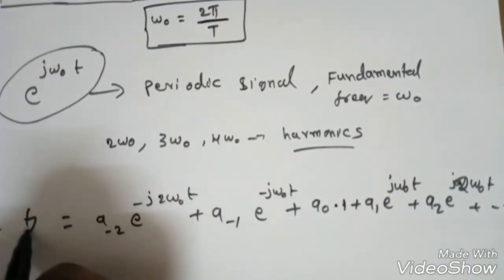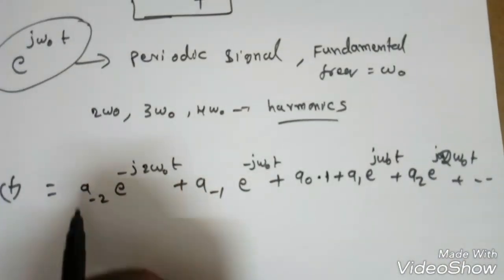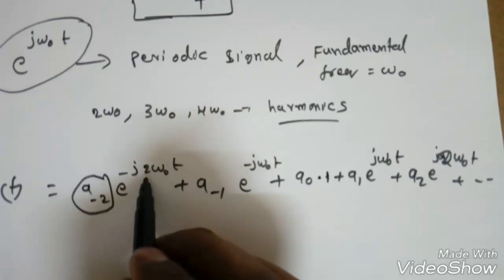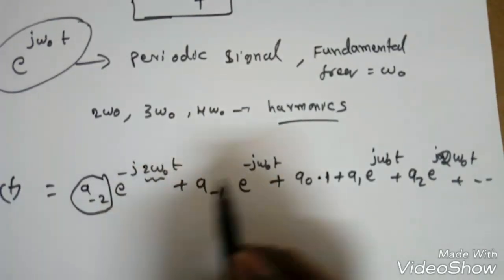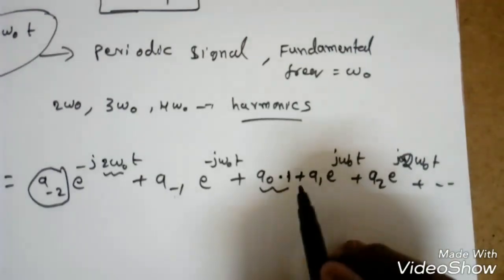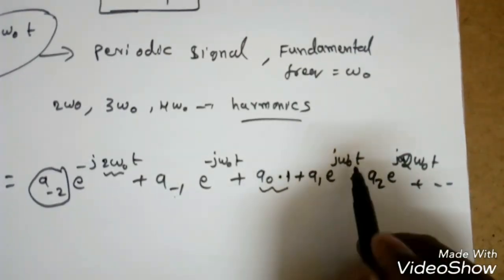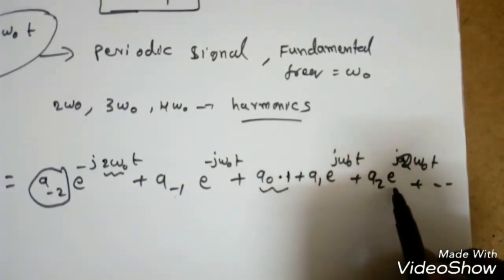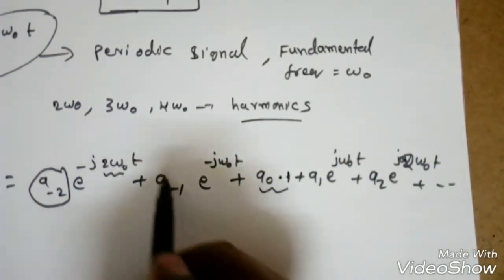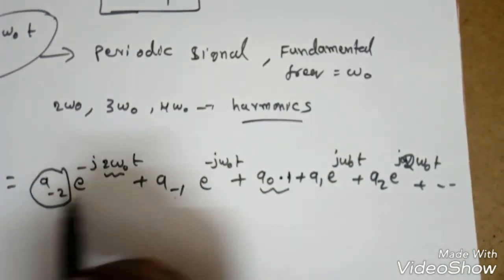So this x of t can be written as, see here, weighted sums. This is the weight and this is the complex exponential, so this is the second harmonic, and this is the first harmonic, then this is some DC value, then again the first harmonic in the positive frequency, and the second harmonic. See, linear sums of these complex exponentials, or we can say weighted sums.